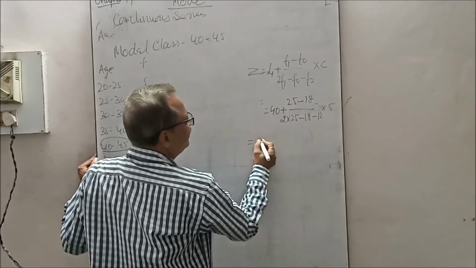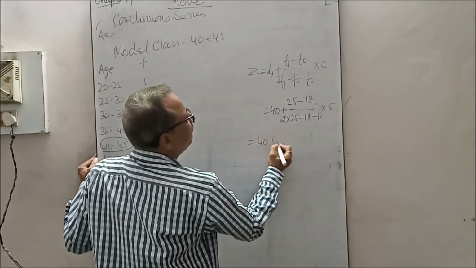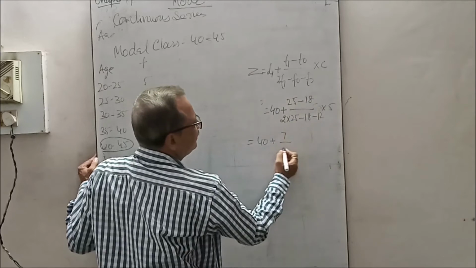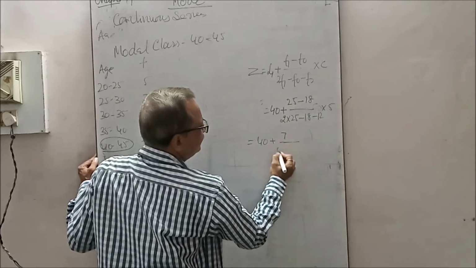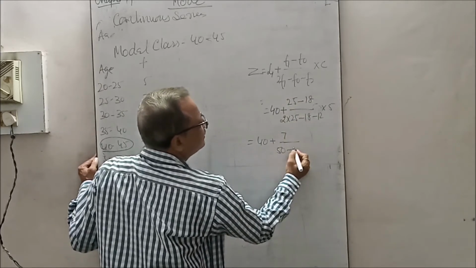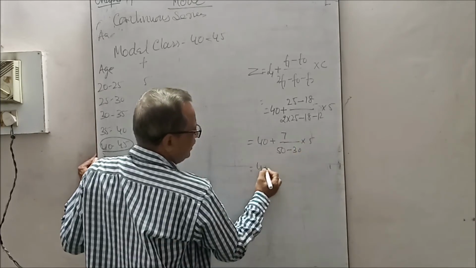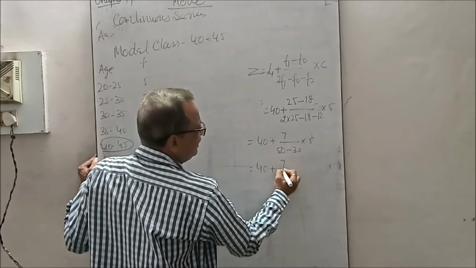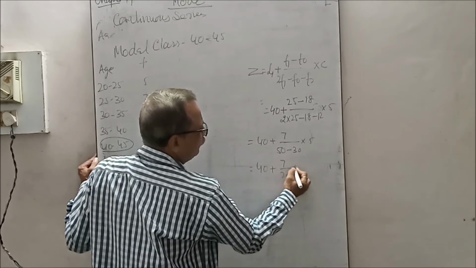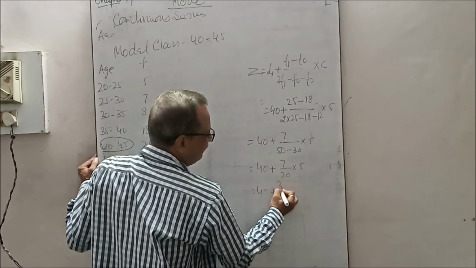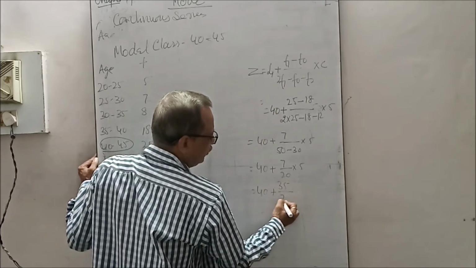Now simplify it. 40 plus 7, that is 25 minus 18, upon 50 minus 30, into 5. Again 40 plus 7 upon 20 into 5.